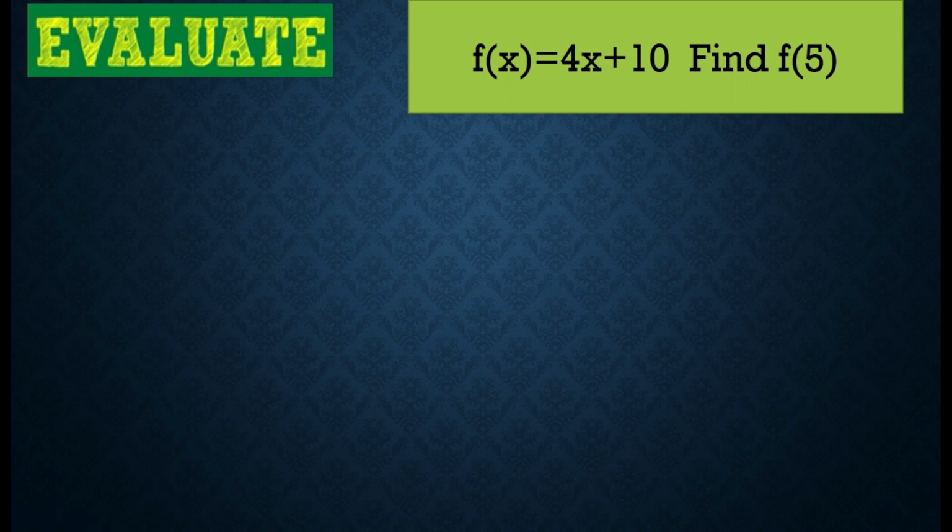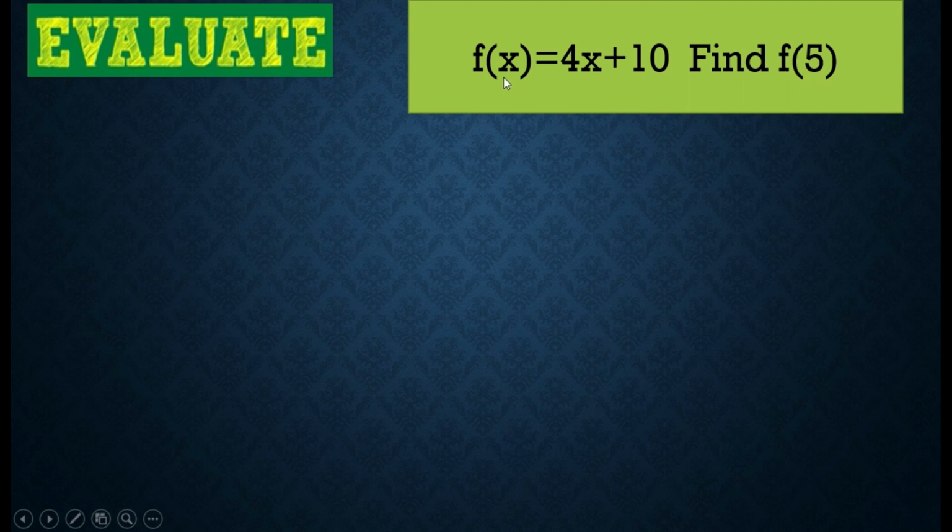Evaluate f of x equals 4x plus 10. Find f of 5. Earlier, it was stated that x equals 2. What if you don't see an x in our function? When you see find f of 5, therefore, the value of our x is 5. Even if there is no x equals 5 written there, consider that it is the value of our x. We have 5.